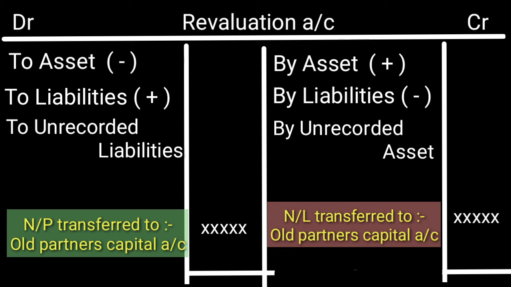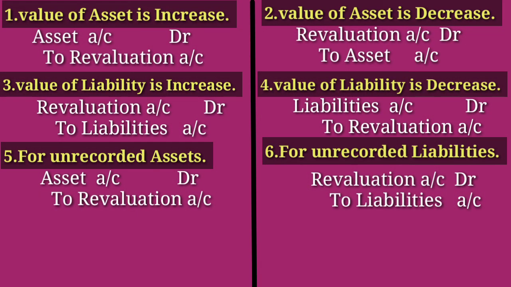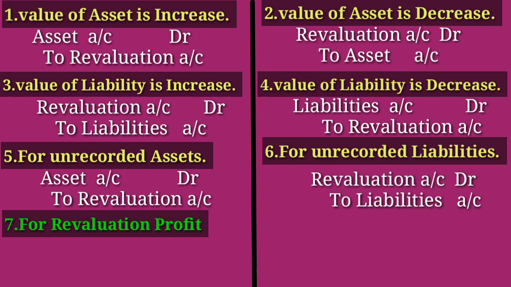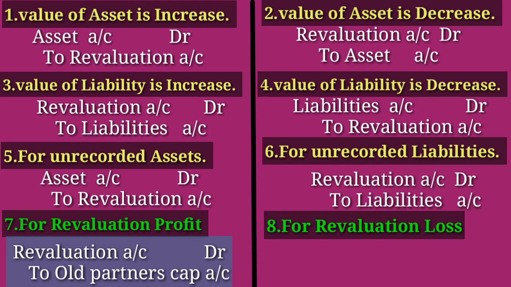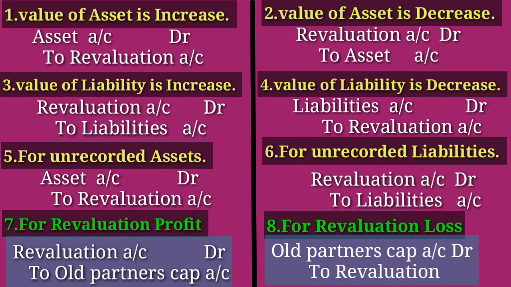After the calculation of this net profit or net loss, we need to make a journal entry for this. Okay. So, the journal entry for revaluation profit. If it is profit, the journal entry is revaluation account debtor to old partners capital account in the old ratio. If it is loss, for revaluation loss, we can write the journal entry old partners capital account debtor to revaluation account. Okay. These are the main journal entries related with the revaluation of assets and liabilities.